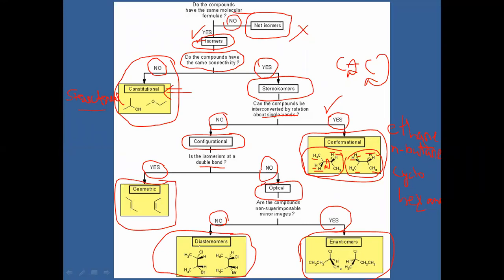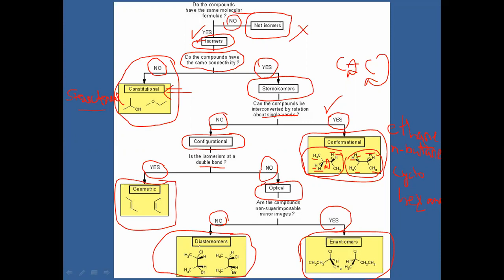But the common thing is the same molecular formula. All these isomers have the same molecular formula, but differ in connectivity, either in the form of structure, carbon-carbon single bond rotations, carbon-carbon double bonds, non-superimposable mirror images, or in the arrangement of whatever groups are present in the structures. But the common thing is the same molecular formula.